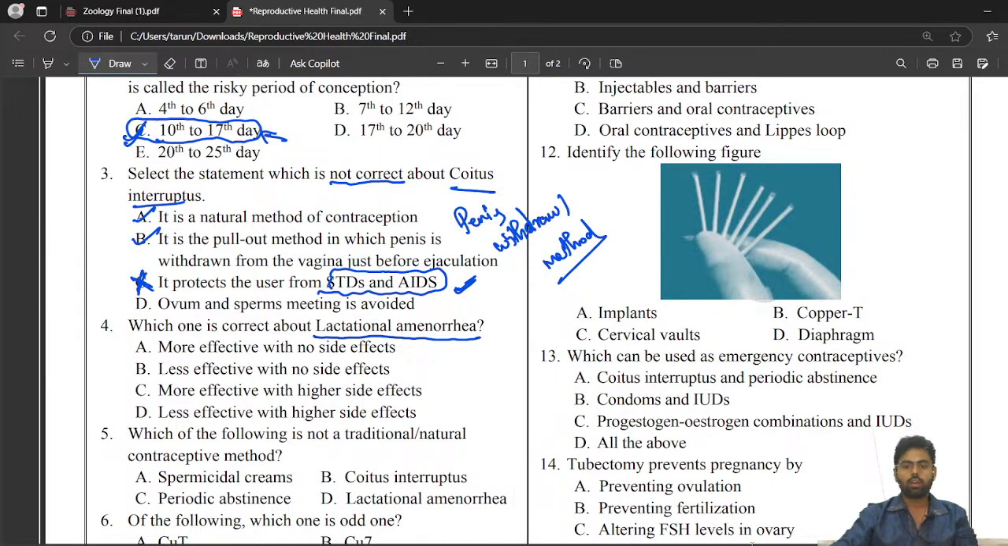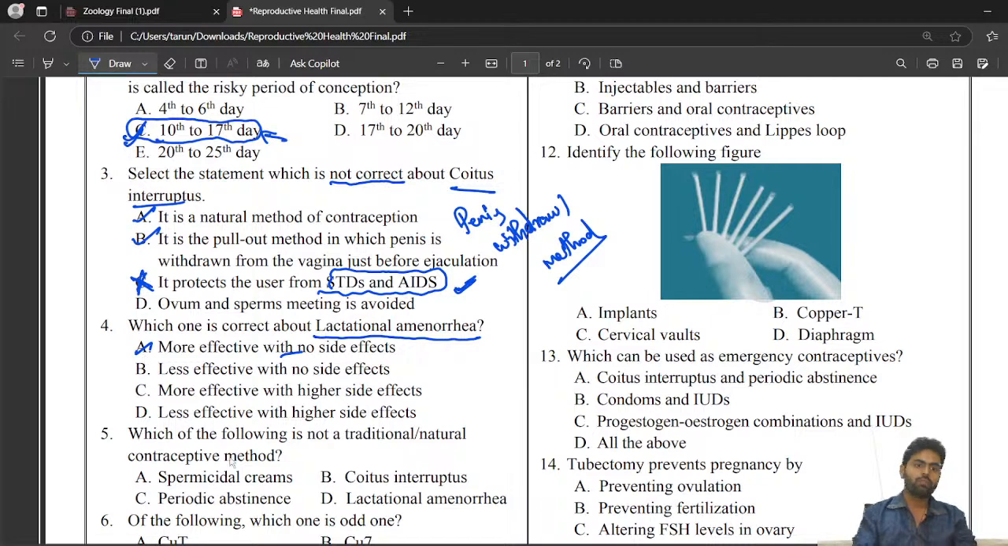It will not give any side effects, so we cannot simply say they are more effective, but if we are very careful about the time period, then obviously it will be effective here. So we can go with more effective with no side effects. That will be the correct answer here.